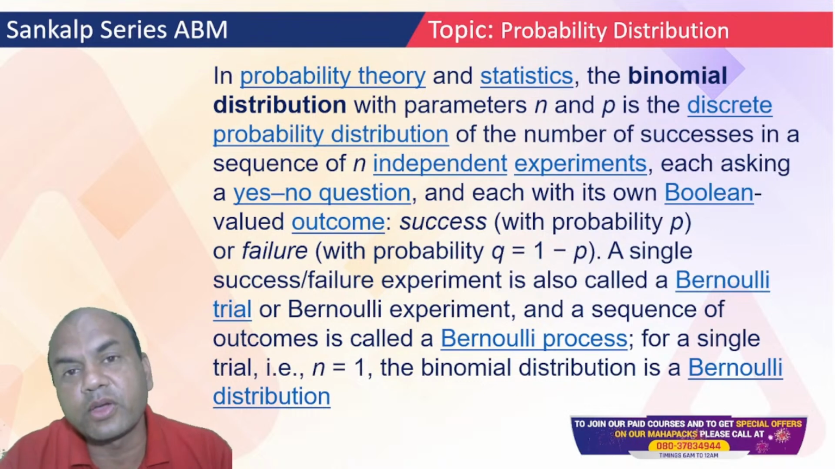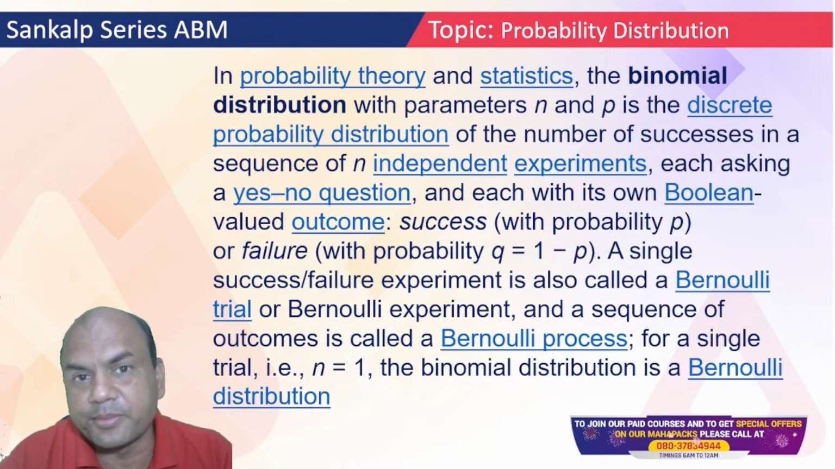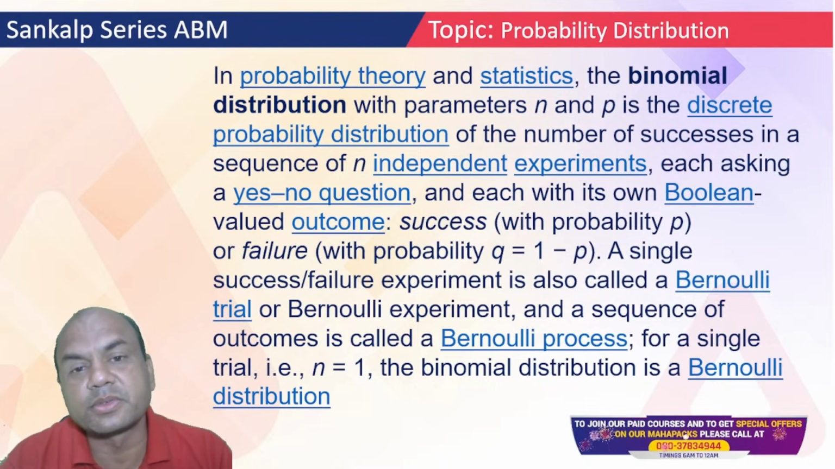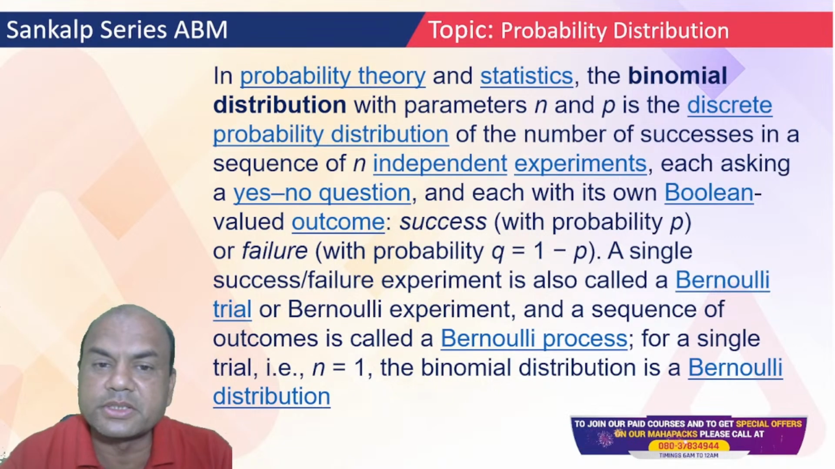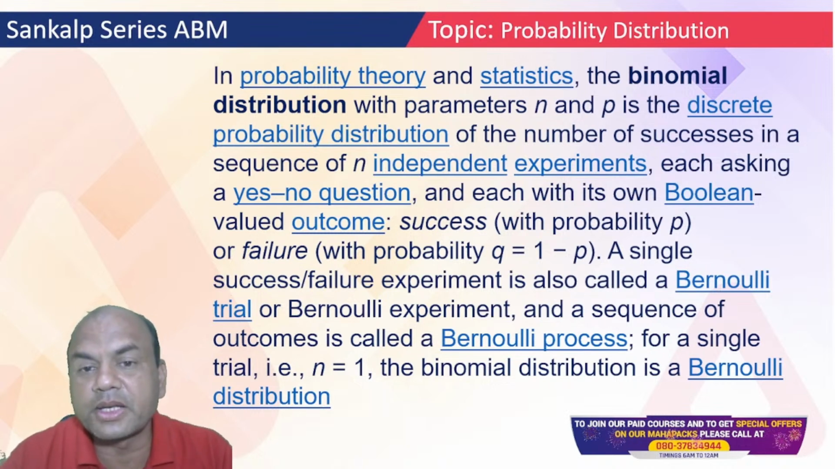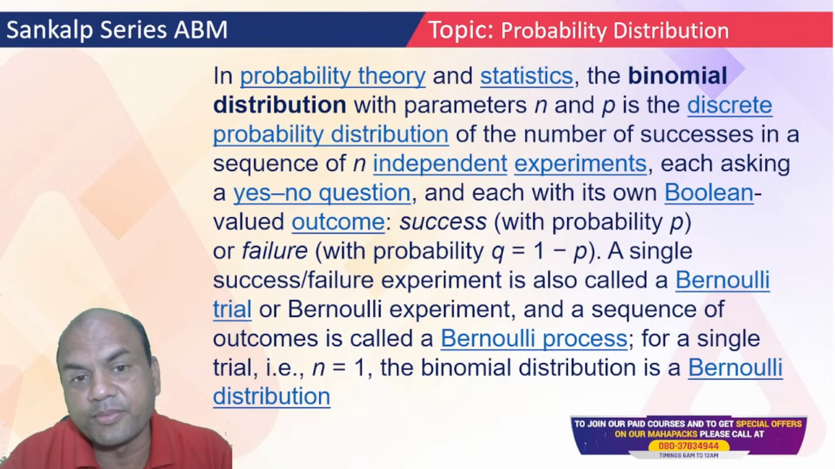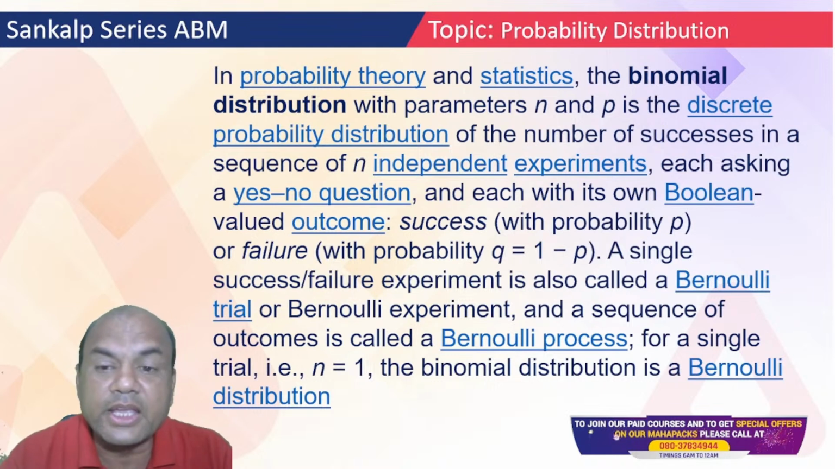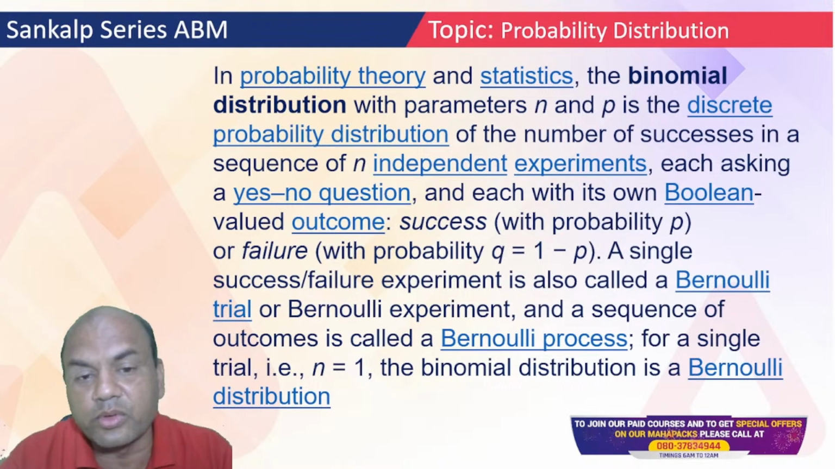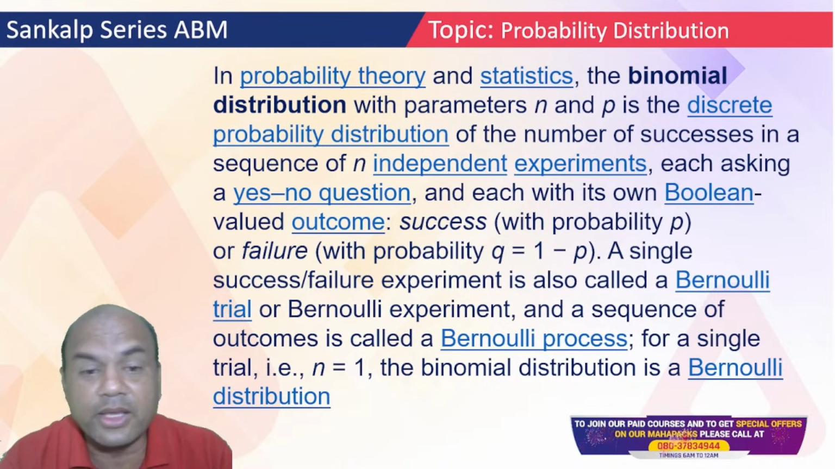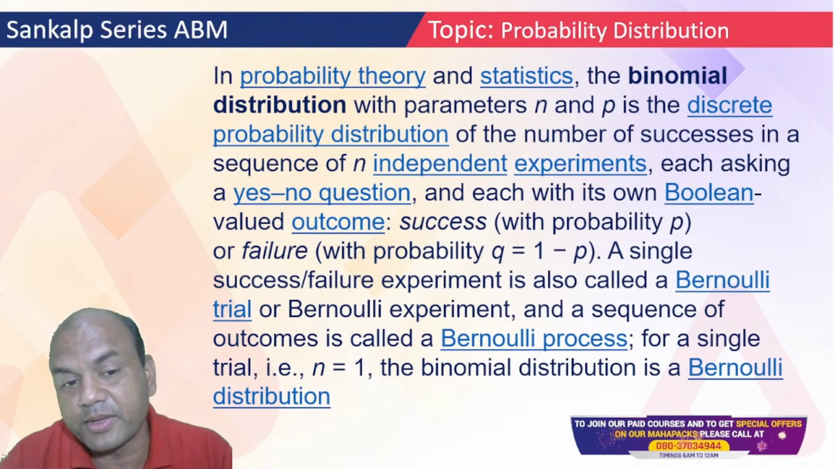If I go on repeating Bernoulli 10 times, then that is called binomial. In probability distribution theory and statistics, binomial distribution with parameters n and p is the discrete probability distribution of the number of successes in a sequence of n independent experiments, each asking a yes/no question, each with its own Boolean-valued outcome. Such a big definition, isn't it? Success P and failure Q, 1 minus P.